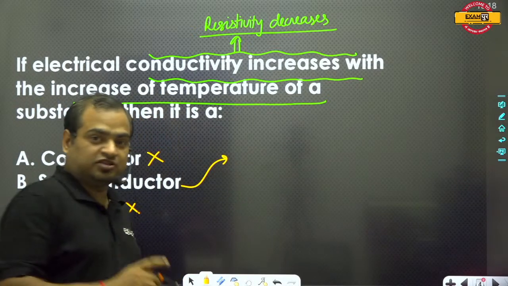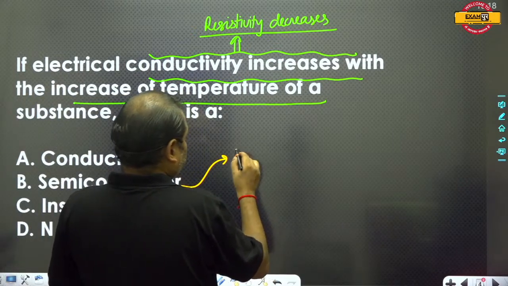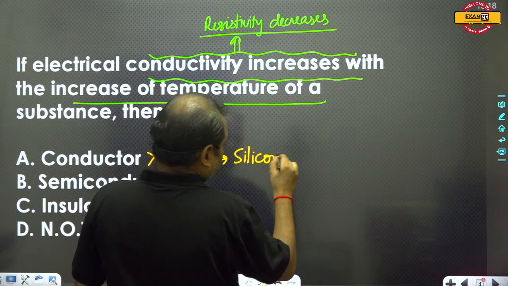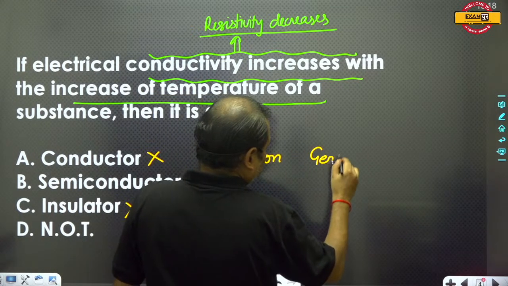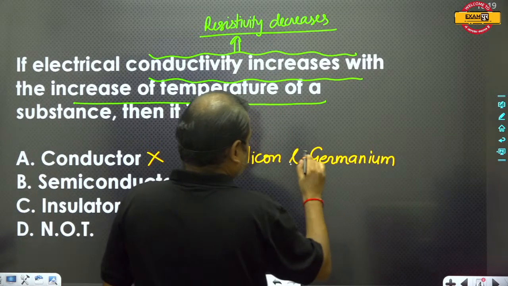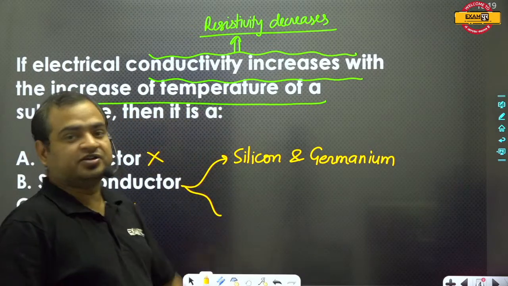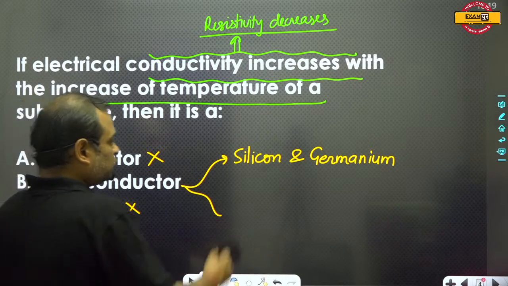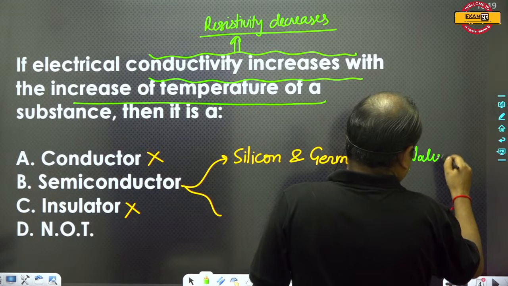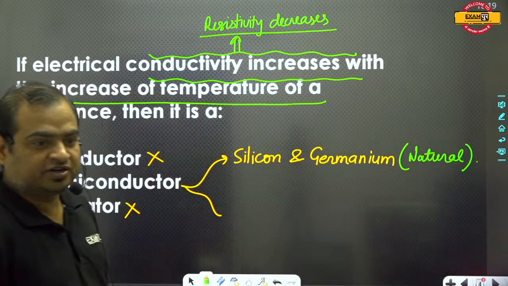Semiconductor materials, natural. There are two types of semiconductor materials. Number one, silicon and germanium. These are two materials, these are two semiconductors. Okay, these are natural semiconductors.